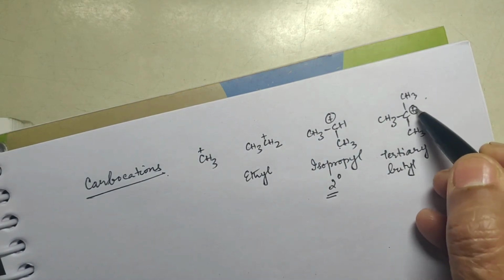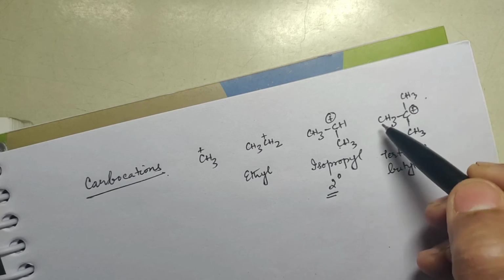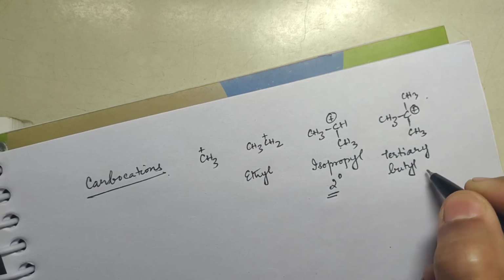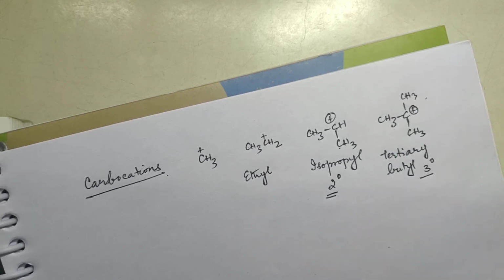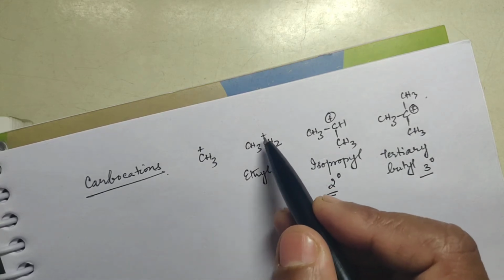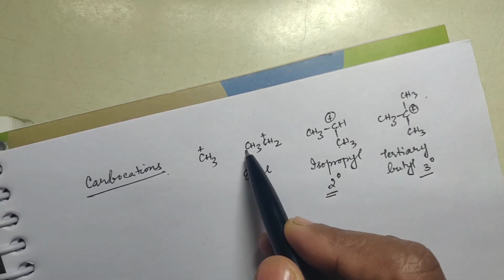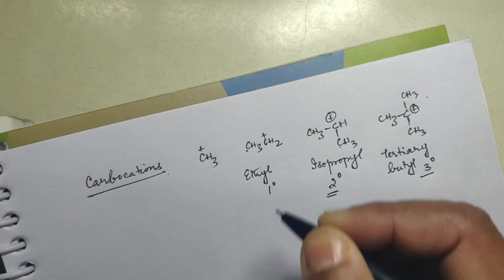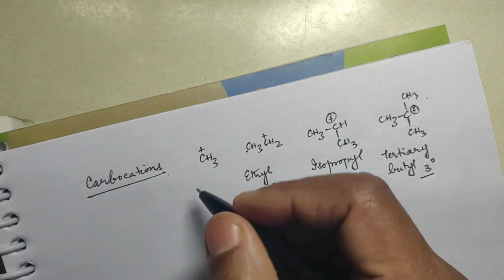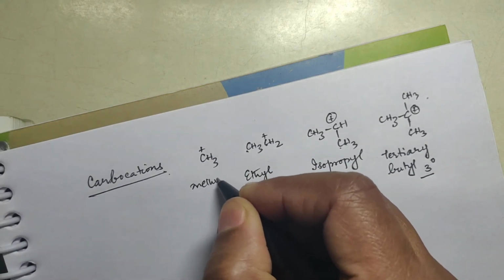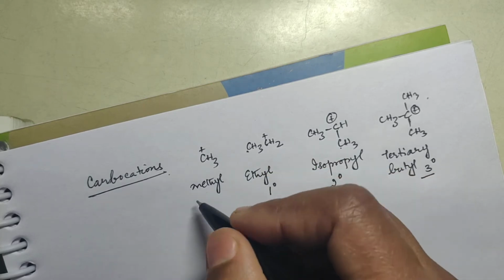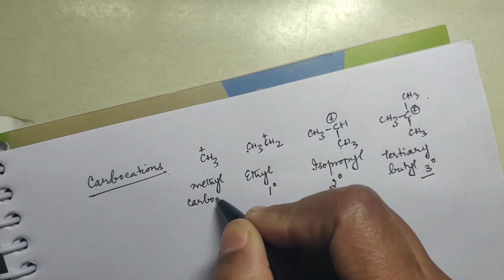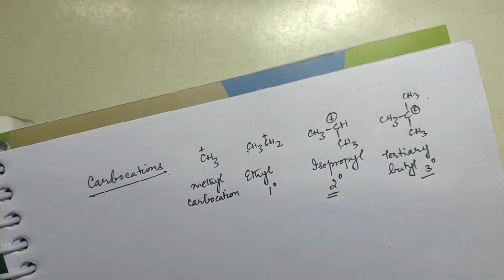Whereas here the carbon holding the positive charge is attached to three other carbons, so this is called a tertiary carbocation. Whereas the carbon holding positive charge is attached to only one other, so this is called a primary carbocation. And this is called methyl carbocation because there is no other carbon attached to it. It is simply called methyl carbocation.